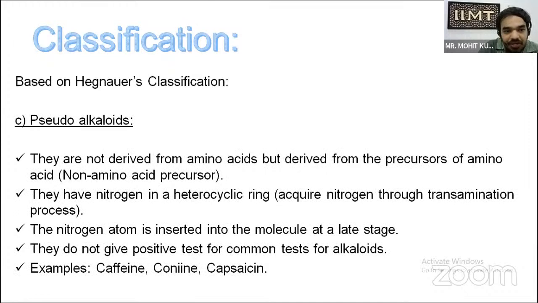Third is pseudoalkaloid. They are not derived from amino acids, but from precursors of amino acids. They have nitrogen in their heterocyclic ring. The nitrogen atom is inserted into the molecule at a late stage. They do not give a positive test for the common test for alkaloids. Examples include caffeine, coniine, and capsaicin. Capsaicin is obtained from capsicum.